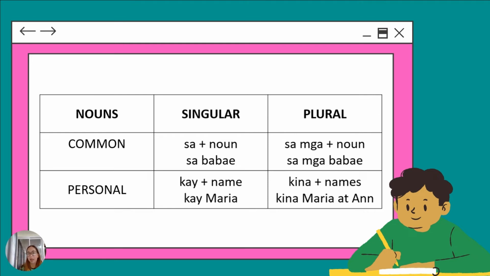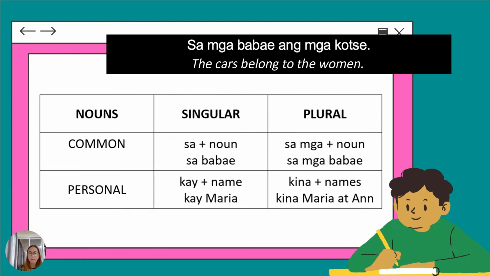mga. So we'll be adding mga: sa mga plus the noun. So that's going to be sa mga babae. So let's say the cars belong to the women. It's going to be sa mga babae ang mga kotse. Sa mga babae ang mga kotse.